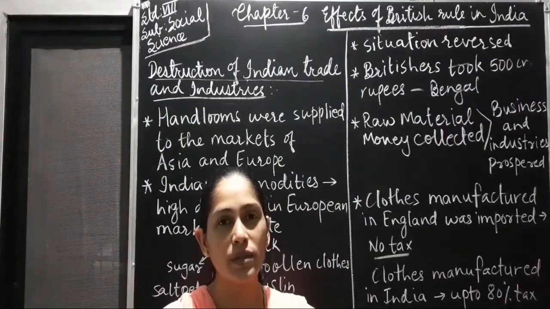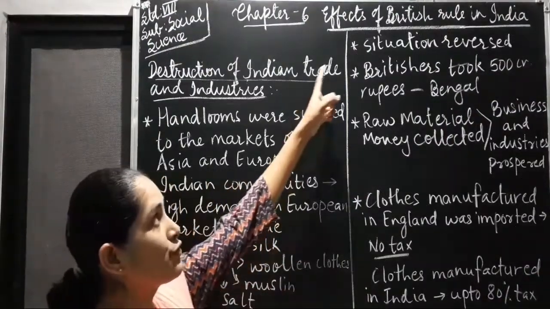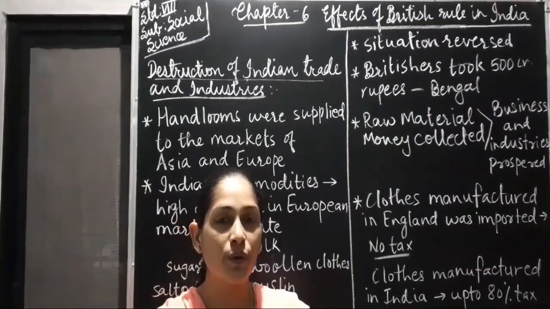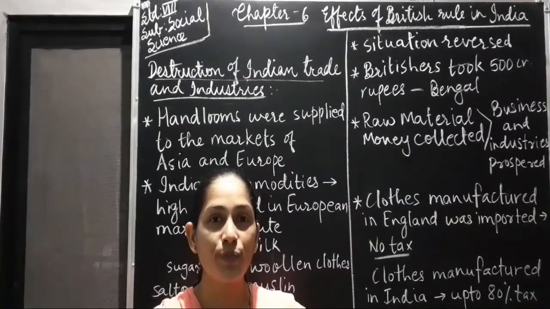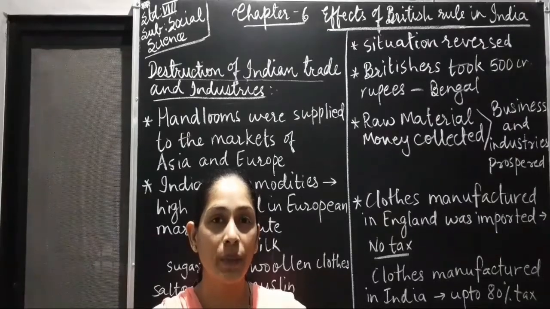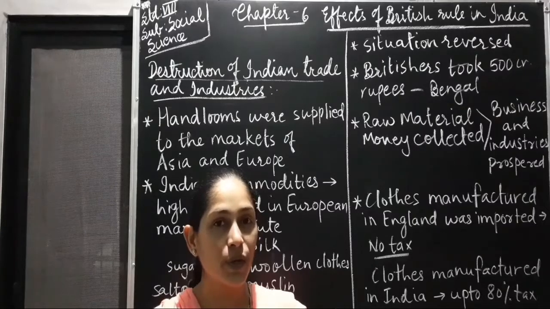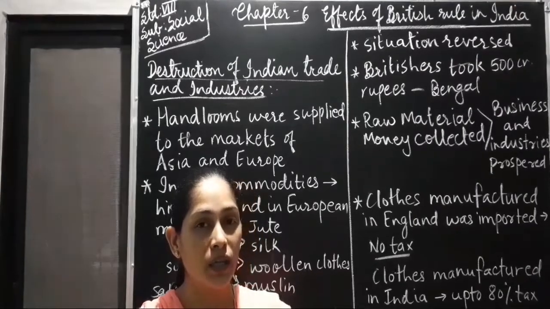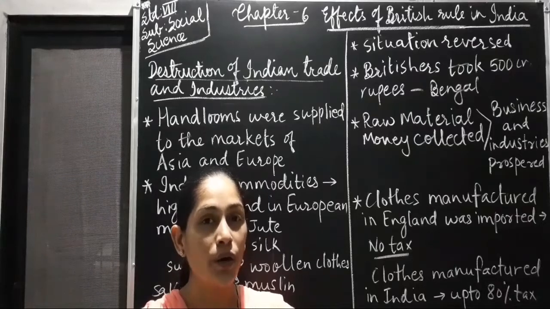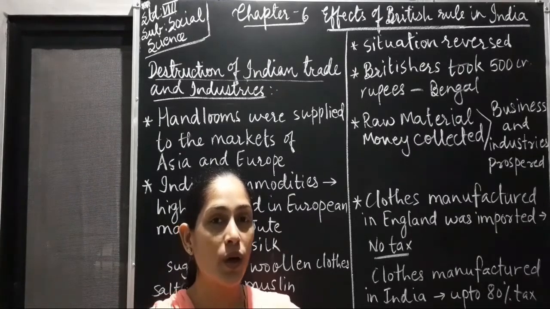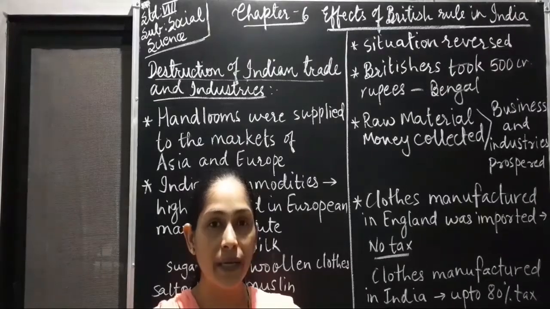We are continuing with 6th chapter, that is effects of British rule in India. In the previous video, we had learned about effects of British rule on peasants, agriculture sector and on the social life of the people. In this video, we are going to learn about the effects of British rule on trade, industries, and also we are going to learn about reforms made by William Bentinck.